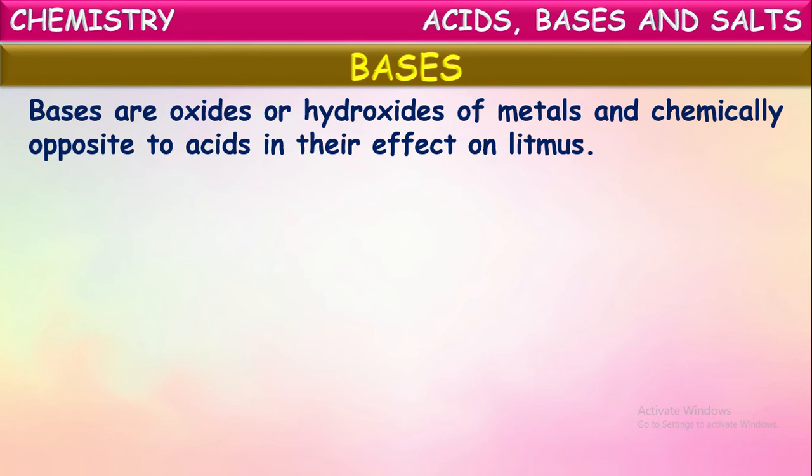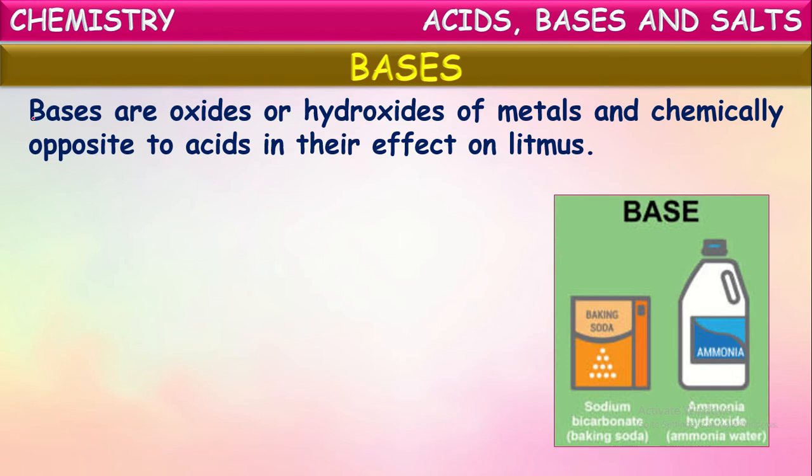Bases are generally the oxides or hydroxides of metals. Not only these two, but also carbonates and bicarbonates of metals. These are chemically opposite to acids in their effect on litmus, so they show properties quite opposite to acids.